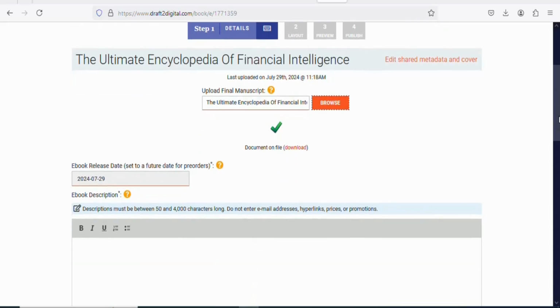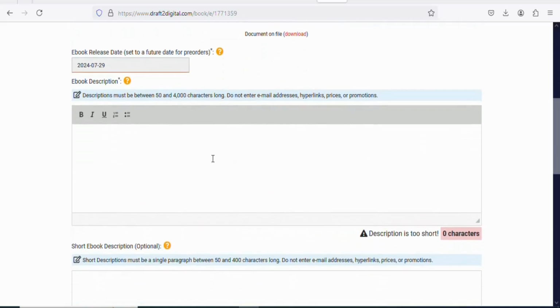Once you upload the content of your book, the next step is that you have to write a description and then paste it right here. Make sure you write a very useful description that will help people to get more information about the product before they can decide to purchase it. Write relevant information about your book as much as you can so that you can get many people to purchase it.